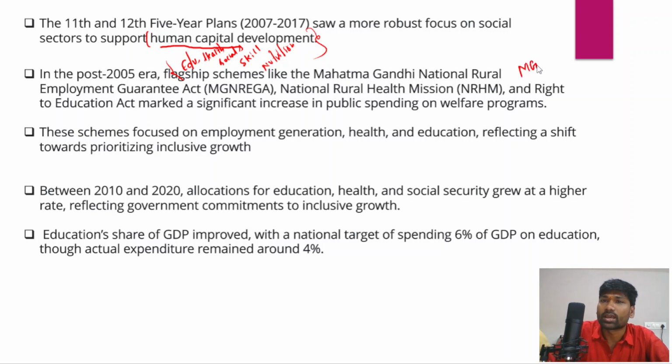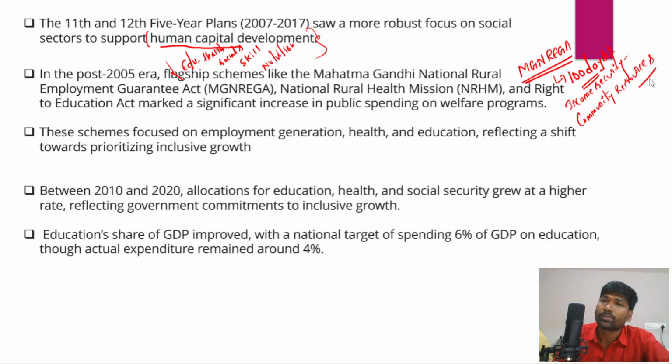particularly the Mahatma Gandhi National Rural Employment Guarantee Act. Right. We all know that this Act provides 100 days of legal guarantee of work to every rural household that is willing to take up unskilled manual labor. And in fact, MGNREGA provides income security for the people in rural areas, and it also creates large-scale community resources as well.